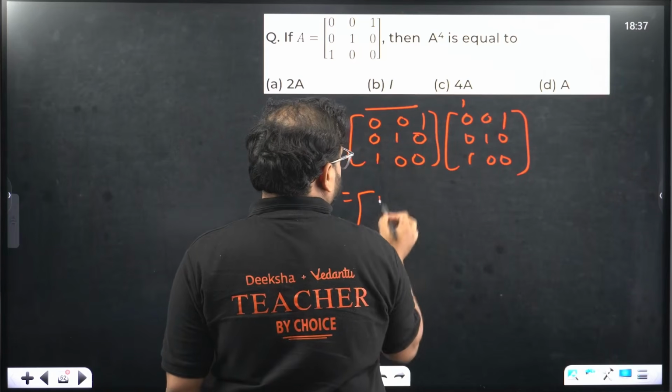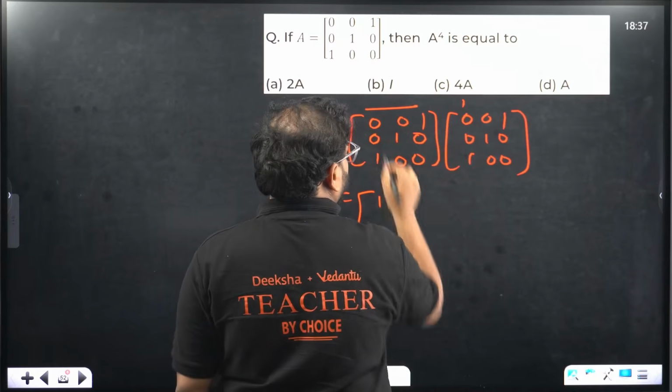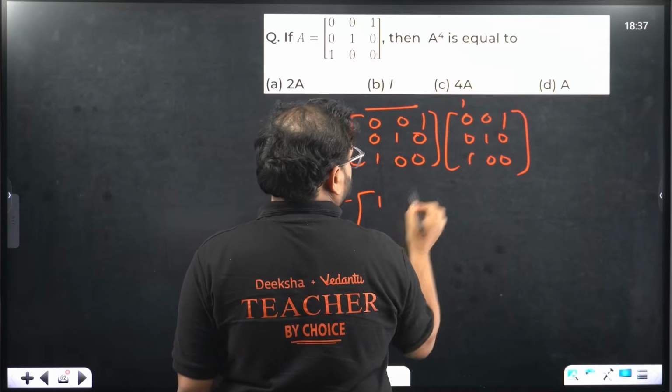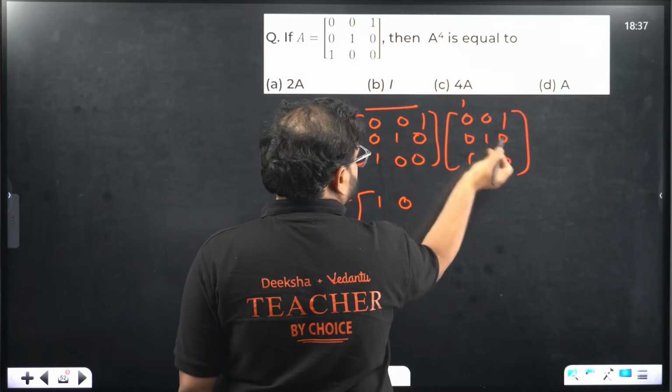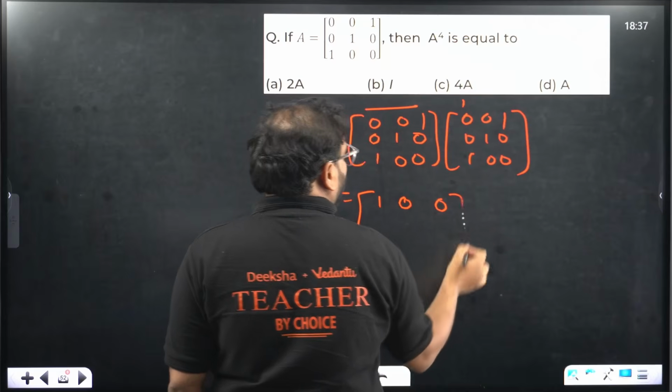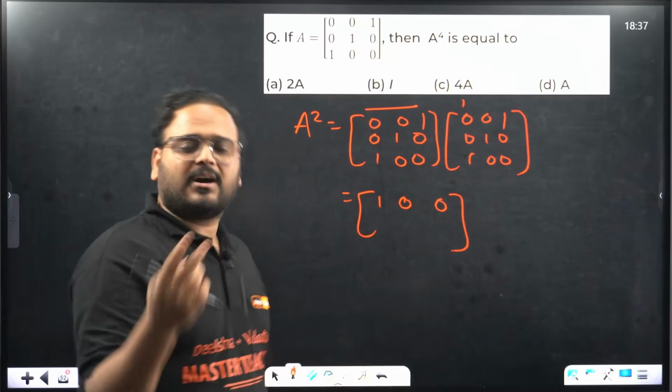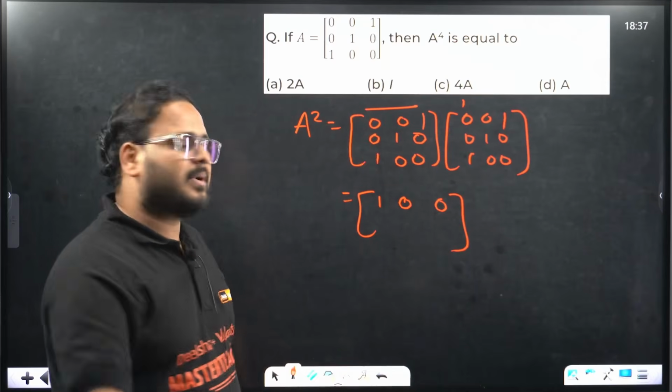Sorry, this is 0 into 0, 0 into 0, 1 into 1. That's 1. This is 0, this is also 0. 0, 0, 0. How am I writing 0, 0, 0? Because either both are 0 or one is 0. Multiply them, it becomes 0.